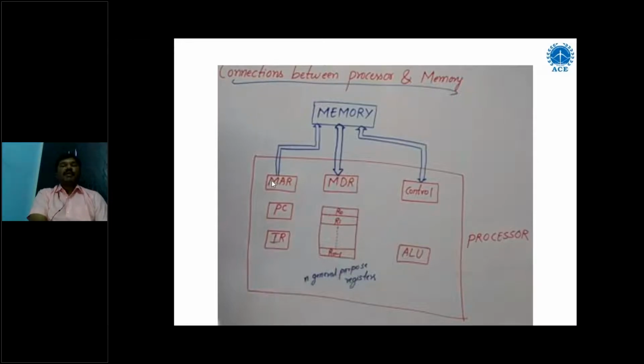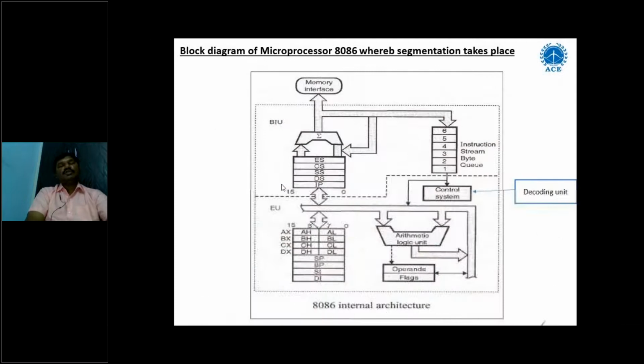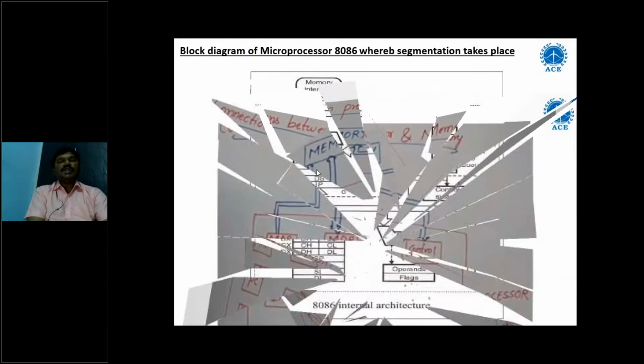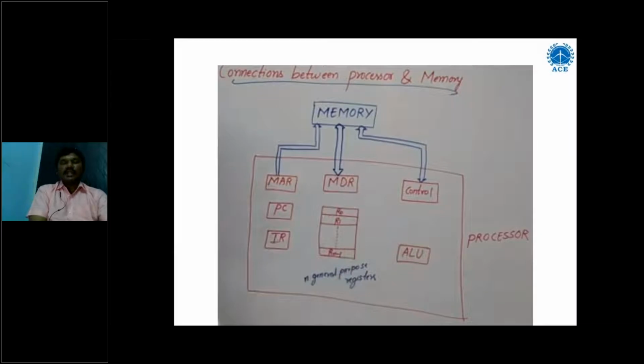And here MAR stands for memory address register. Whenever you want to fetch some data or instruction from memory, it must be fetched in terms of an address. That address can be stored in this register. Like that, if you see the next slide, we have one segment called the code segment register. This code segment register in 8086 acts like a memory address register. To provide this facility, the memory is segmented into different blocks. That is what we call memory segmentation.